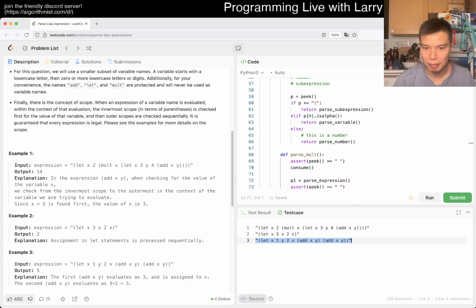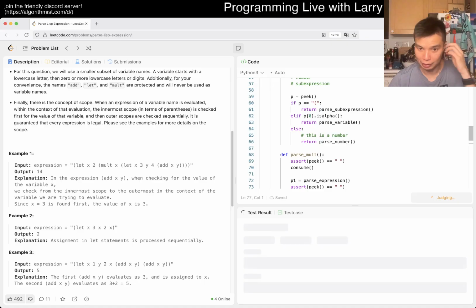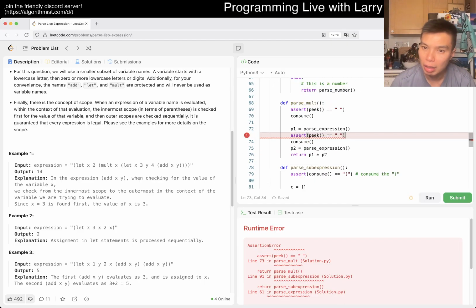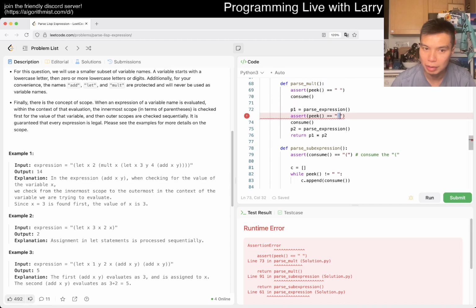So let's just convert this to a mode for now, just so that I can test this real quick for correctness. And yeah, and apparently this is wrong. Does the parse expression remove this thing? I think that's the thing that I'm worried about.